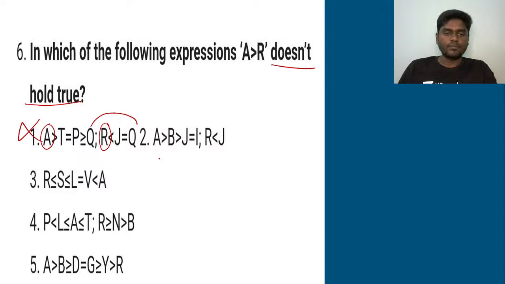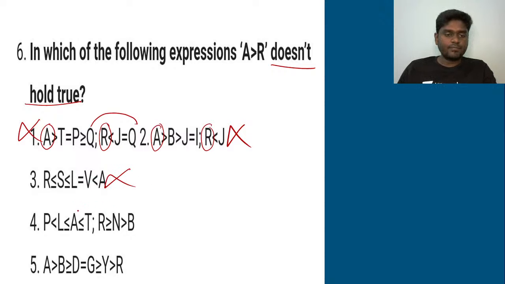Doesn't hold true. Right. Second option, you see, A is here, R is here. So it is A greater than J, J greater than R. It also definitely holds true. So it is also ruled out. And third option, you see, A greater than R. It again holds true. So it is again ruled out.